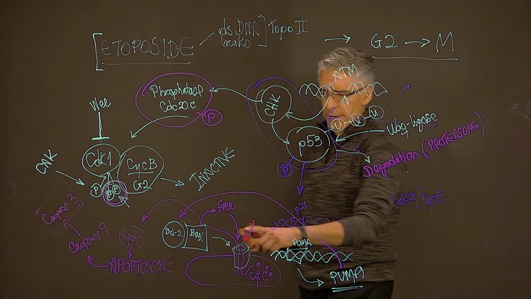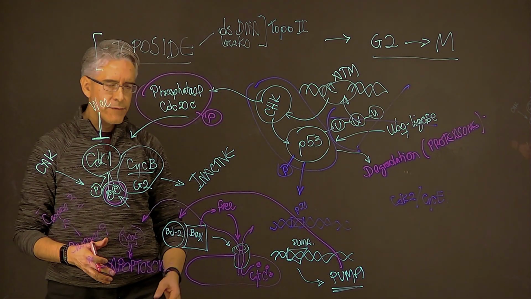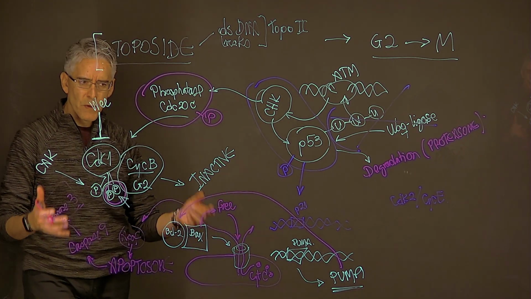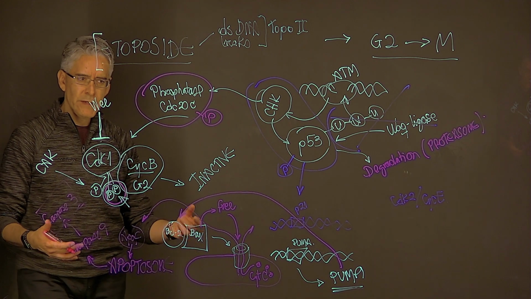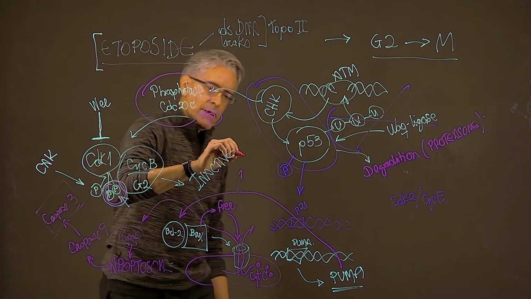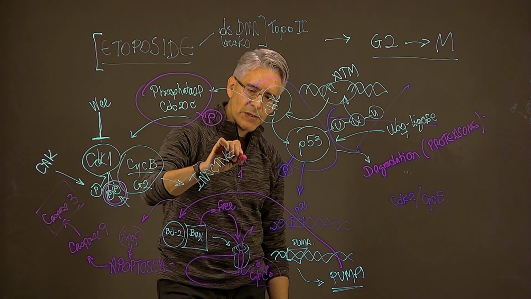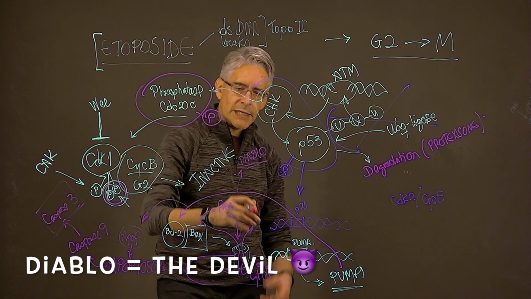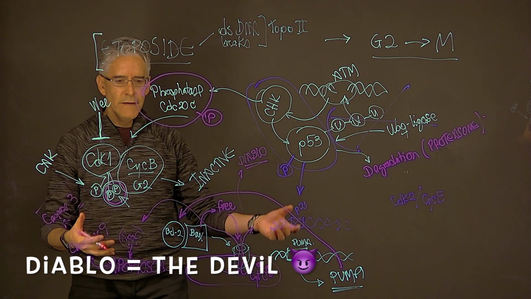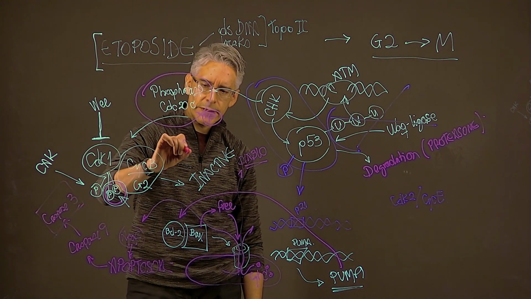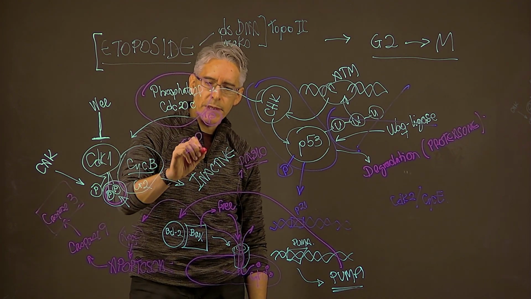Now, besides cytochrome C, there are also other proteins that will be leaking out of the mitochondria, and the most important of them is a protein known as Diablo. Interesting name for those of you who are Spanish speakers. Diablo is one of those inhibitors of apoptosis. So there are proteins in the cell known as inhibitors of apoptosis, or IAP proteins.